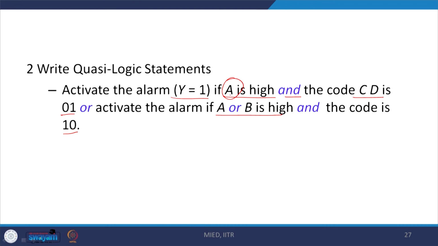This basically means that output should be there if A is high and the user has set the code that he or she is sleeping, or the alarm should be activated if either doors and windows are disturbed or the motion of the person inside the house is detected, and the user had said that he is not in the house, that is the state 1 0.